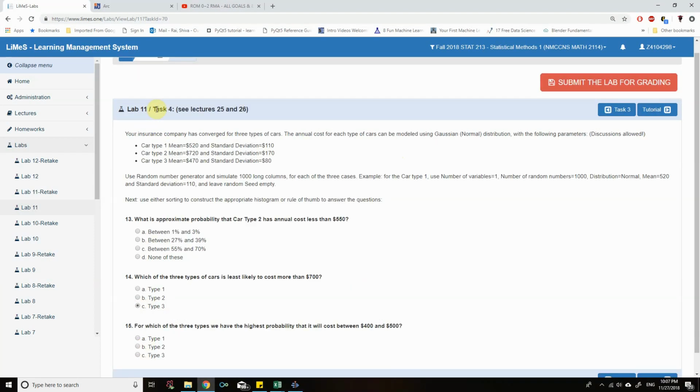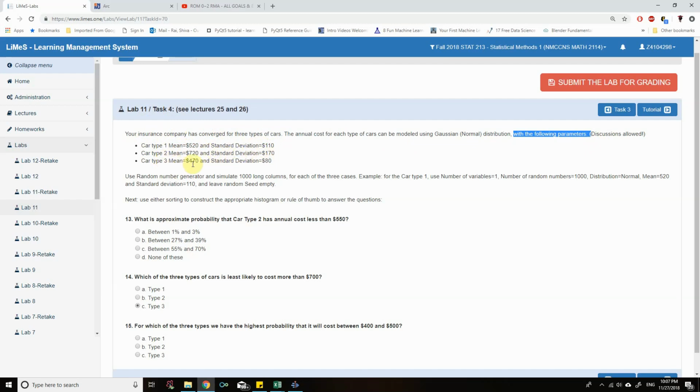Okay. Task 4. Your insurance company has coverage for 3 types of cars. The annual cost for each type of car can be modeled using a Gaussian normal distribution with the following parameters: car type 1, mean 520, standard deviation 110. Car type 2, mean 720, standard deviation 170.